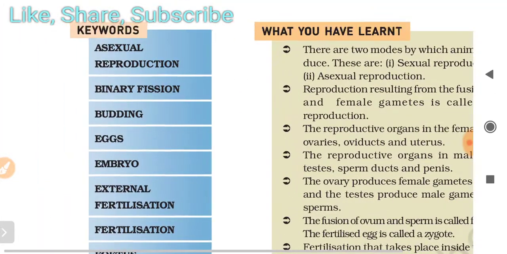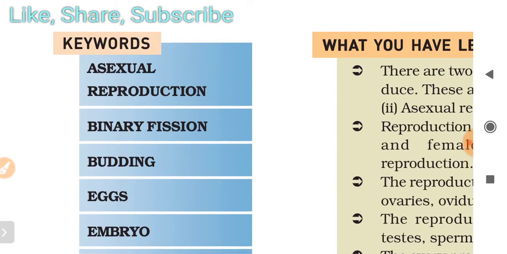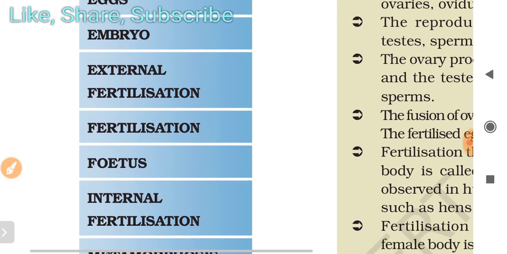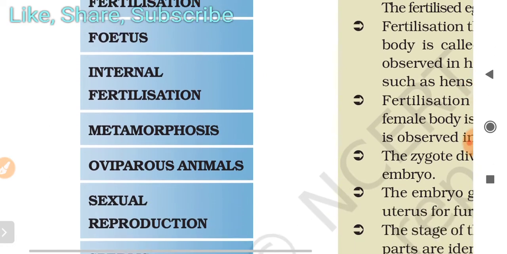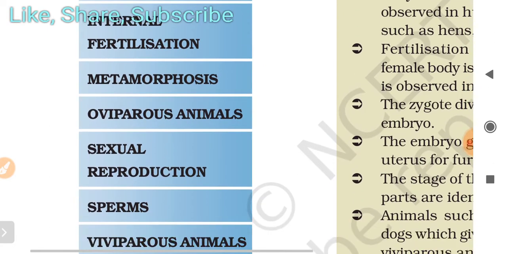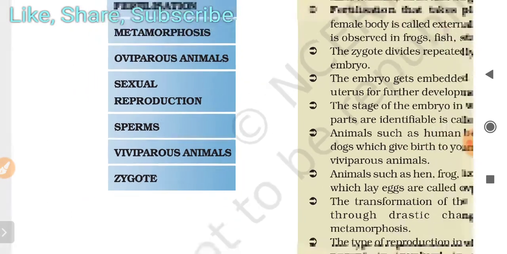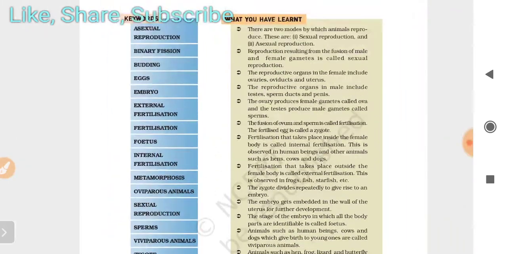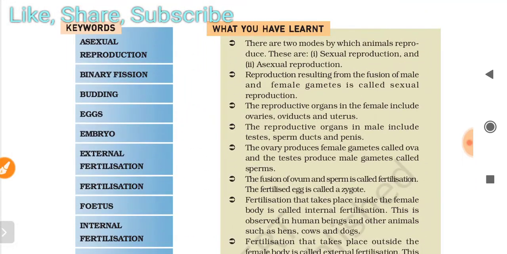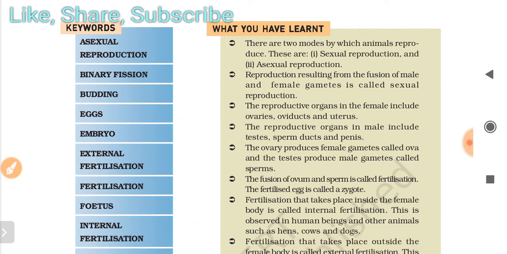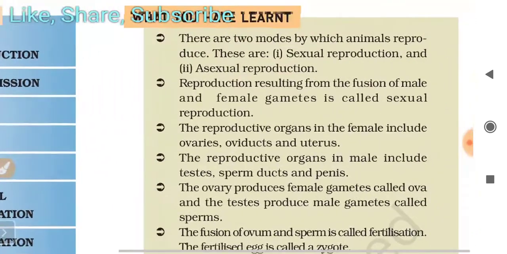So in this chapter, the main keywords that you read about are asexual reproduction, binary fission, budding, eggs, embryo, external fertilization, fetus, internal fertilization, metamorphosis, oviparous animals, sexual reproduction, sperms, viviparous animals, and zygote. You have to understand the meaning of these keywords when you read this chapter. If someone asks you what is budding, you have to give your answer. So these things are important.